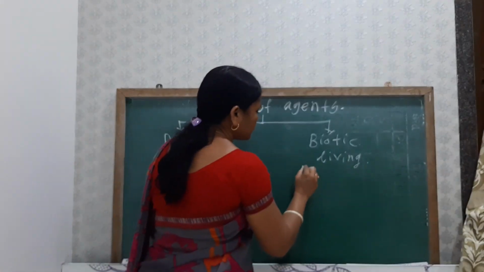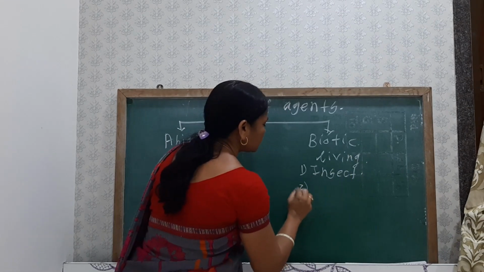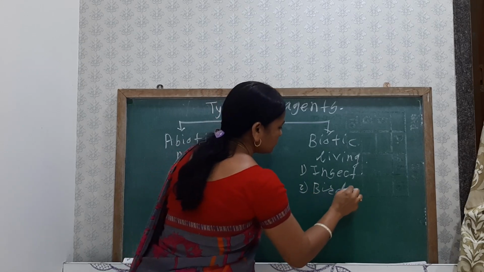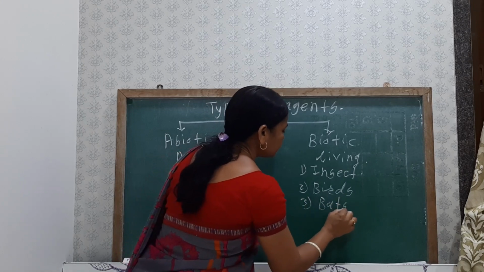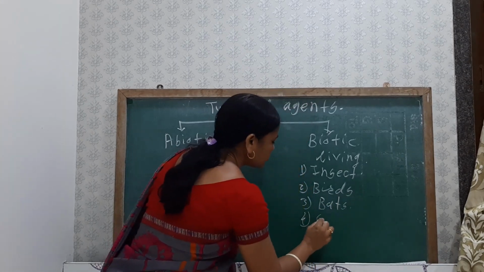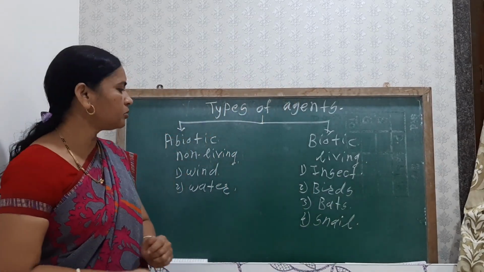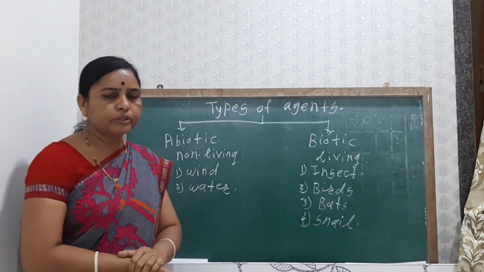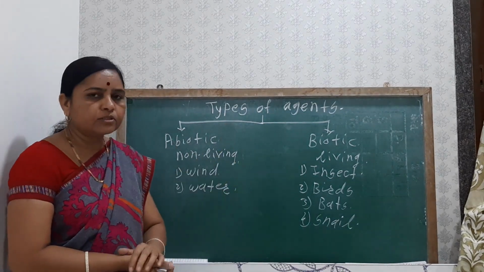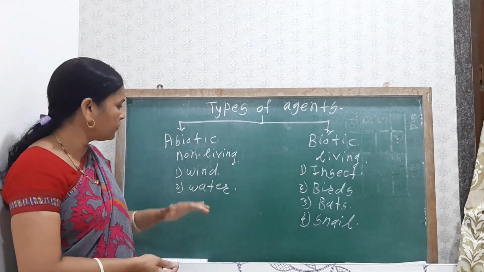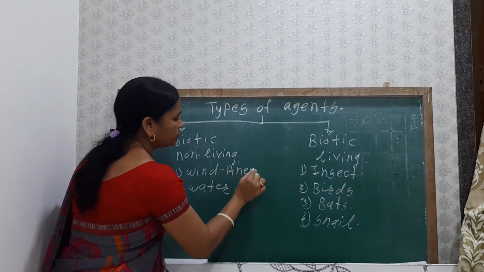Among the biotic agents there are insects, birds, bats, snails, snakes, etc. These are the biotic agents through which the pollination takes place. Depending upon agencies, there are also some types of pollination. If the pollination takes place by the wind, it is known as anemophily.